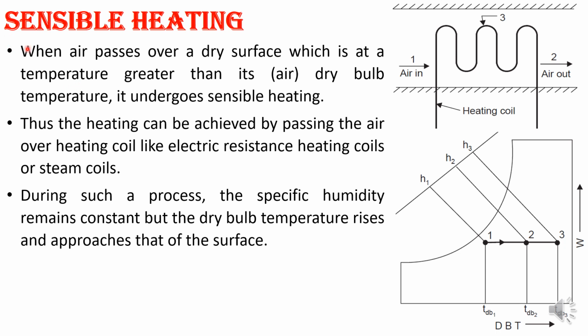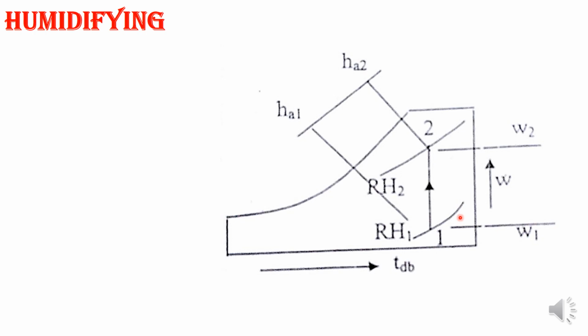Whenever air passes over dry surfaces which are at a temperature greater than the air, it undergoes sensible heating. Thus heating can be achieved by passing the air over a heating coil, like an electric resistance heating coil or steam coils. During this process, omega is kept constant. The heat added is Ma times H2 minus H1.